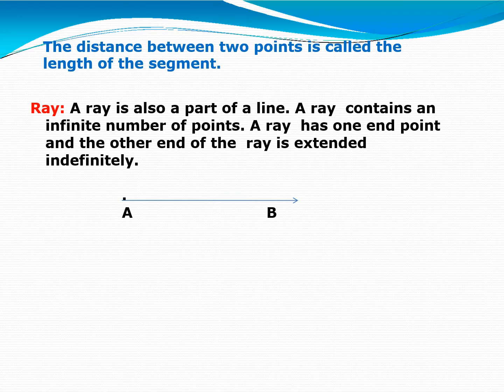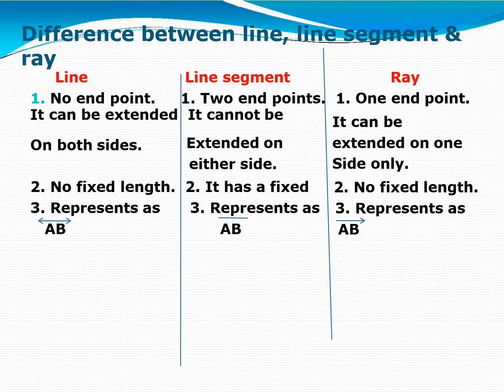Okay. So now children, you already have seen what is line, line segment and ray. Now we are just checking their relation. What is difference between them? Difference between line, line segment and ray. We are doing comparison here. Line, first point, it has no end point, right?